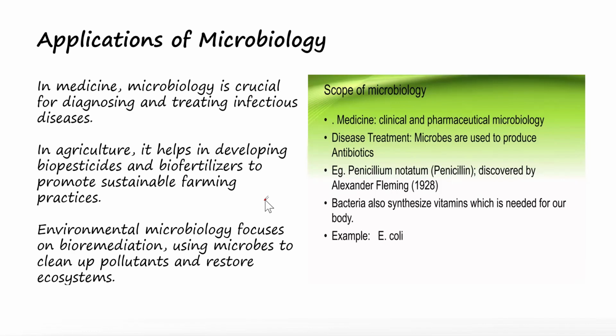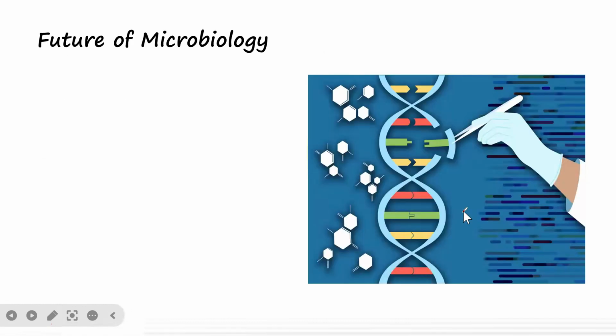Some of these microbes can be used to produce antibiotics, where Penicillium notatum produced penicillin, discovered by Alexander Fleming in 1928. And bacteria can also synthesize vitamins which are needed for our body. For example, Escherichia coli is used in vitamin production. So these are some of the applications of microbiology.